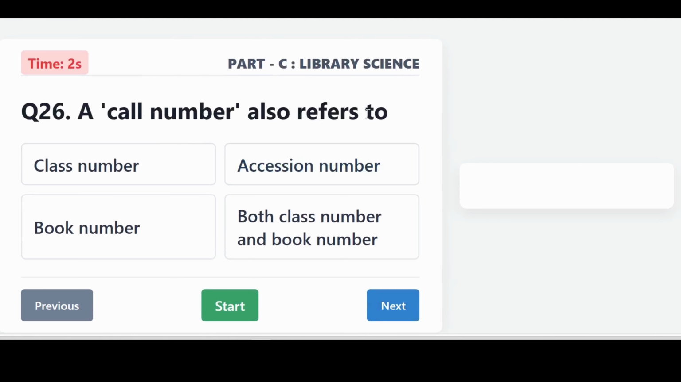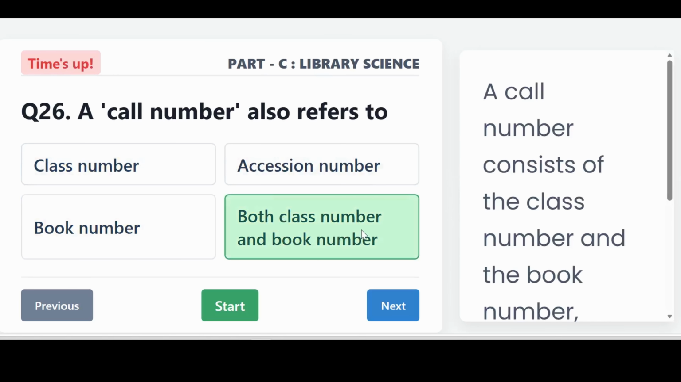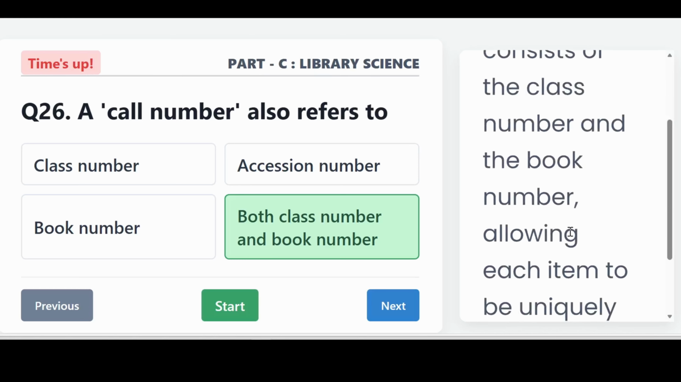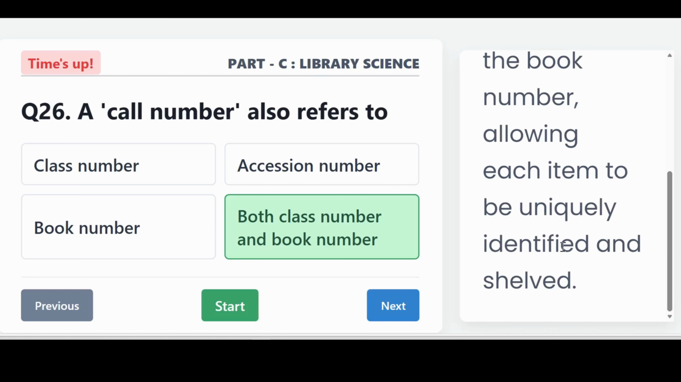A call number, also referred to, is both class number and book number. A call number consists of the class number and a book number, allowing each item to be uniquely identified and